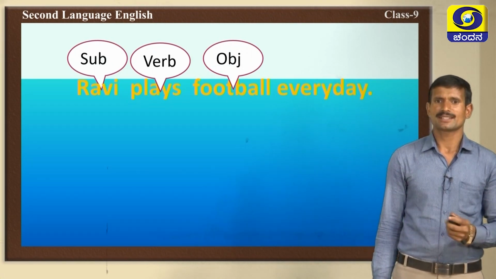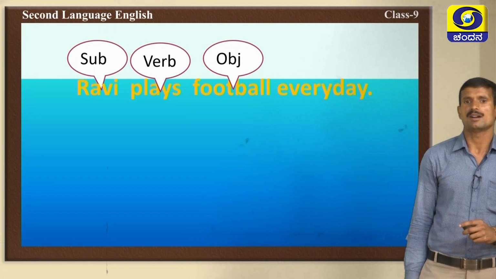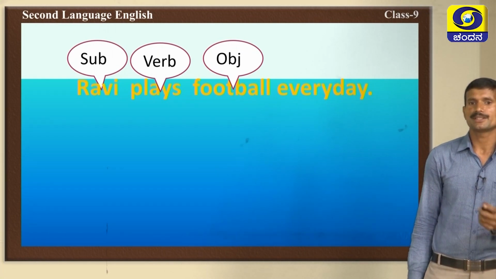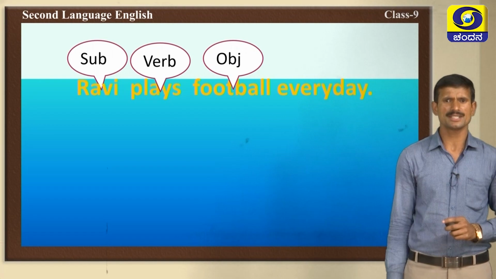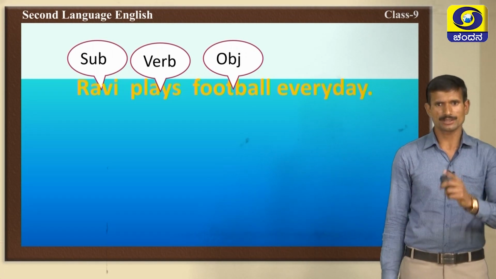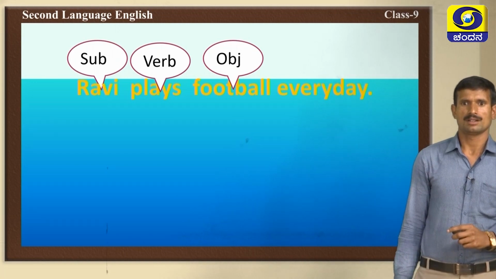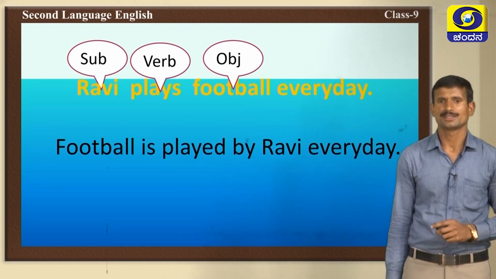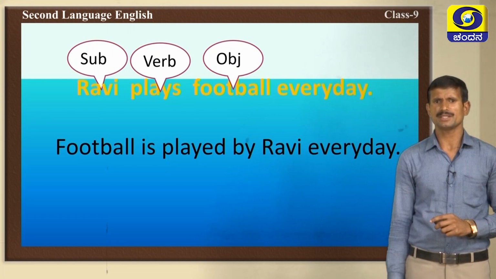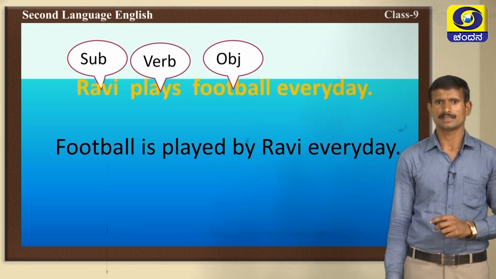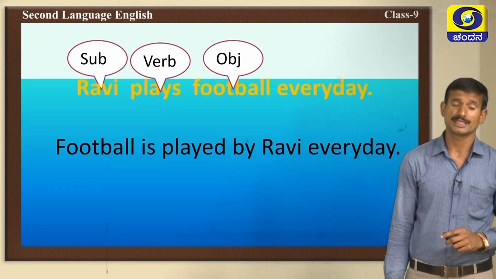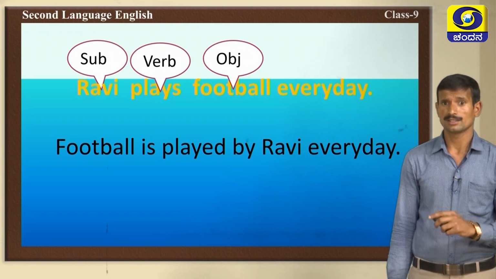How can we change this sentence into passive form? We must change the object into the subject place. What is the object here? Football. Yes, very good. Next is. Why should we use is here? Yes, you must know this one. Dear children, see this.